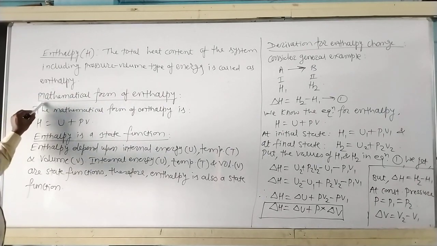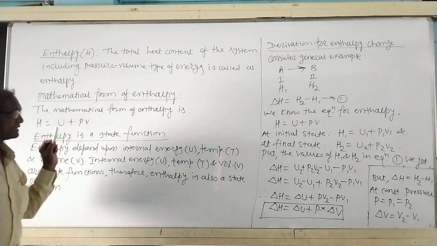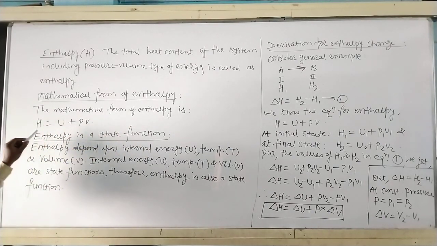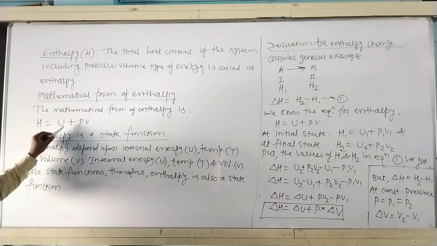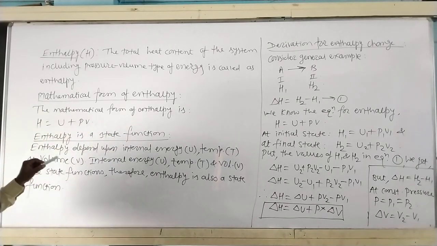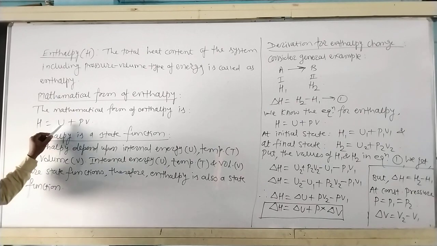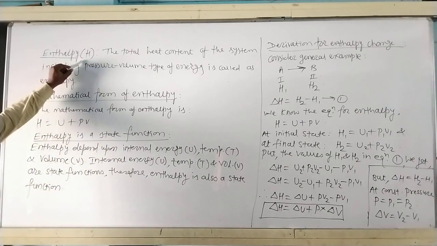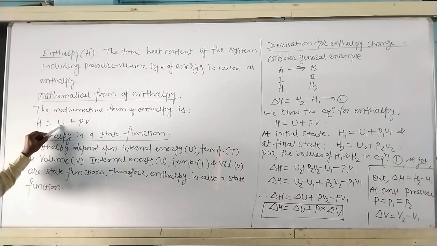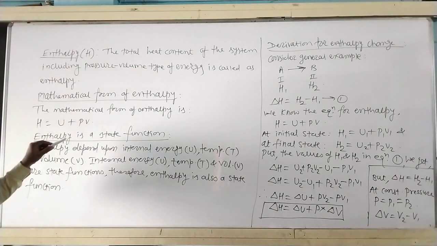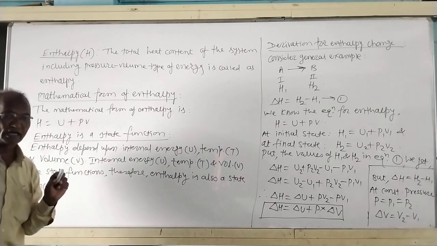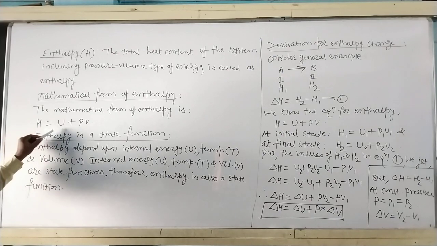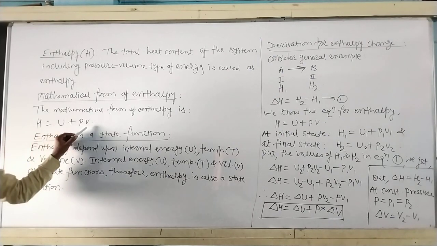Then the mathematical form of enthalpy. The mathematical form of enthalpy is H is equal to U plus PV. H is the symbol for enthalpy and U is the internal energy. And we know that P and V are the symbol for pressure and volume. This is the mathematical form of enthalpy: H is equal to U plus PV.